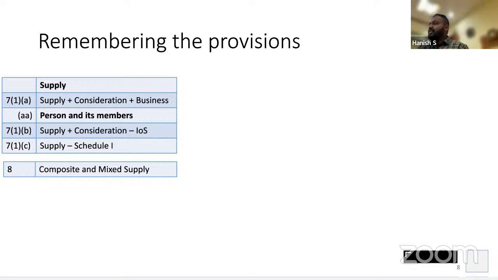Correct? No. Maybe I would have gone to that hospital only, but the point was I had to choose one out of 5 hospitals. That was never an option. I did not go there because the doctor was very pretty there. I went there for my treatment. Now, as part of the treatment, whatever is given to me is a composite supply to the primary supply of healthcare services. So it will be exempt from GST. You are able to follow?